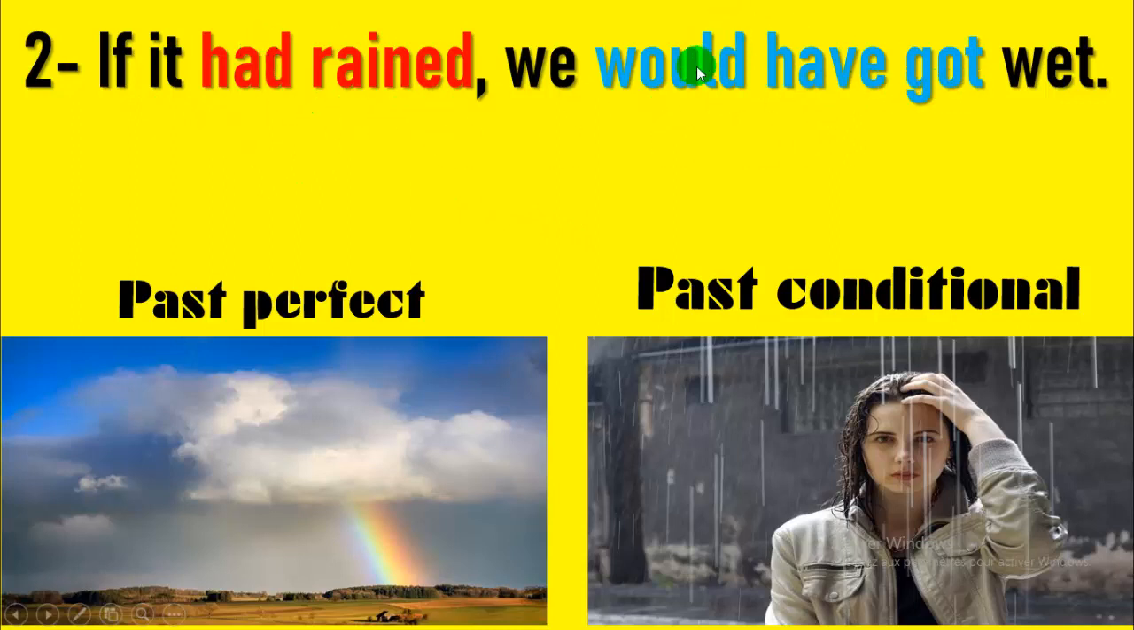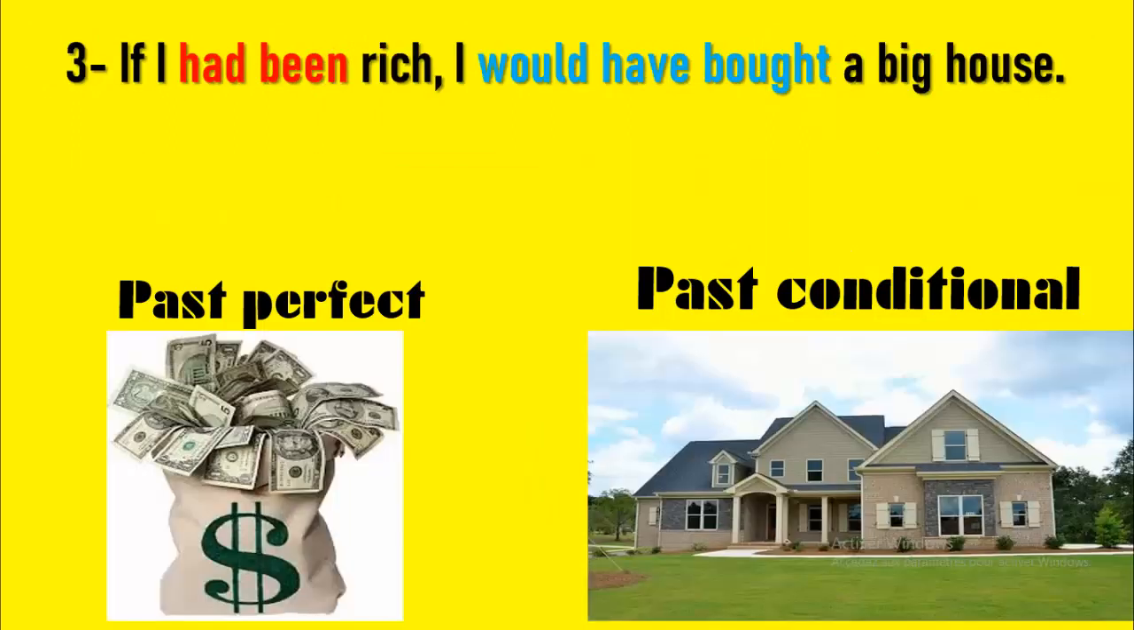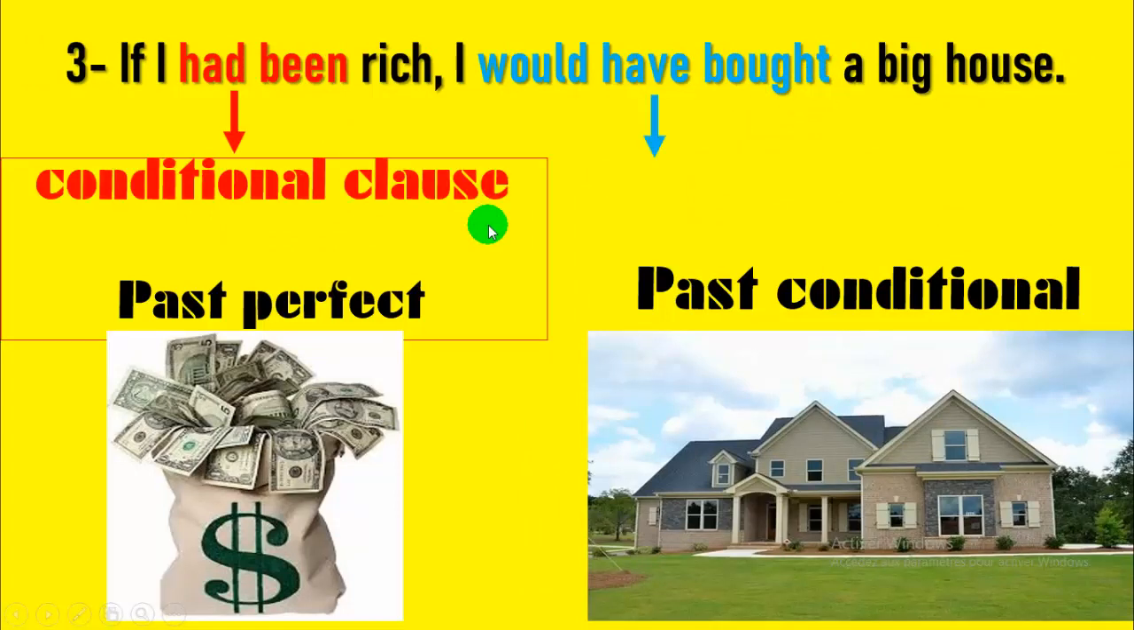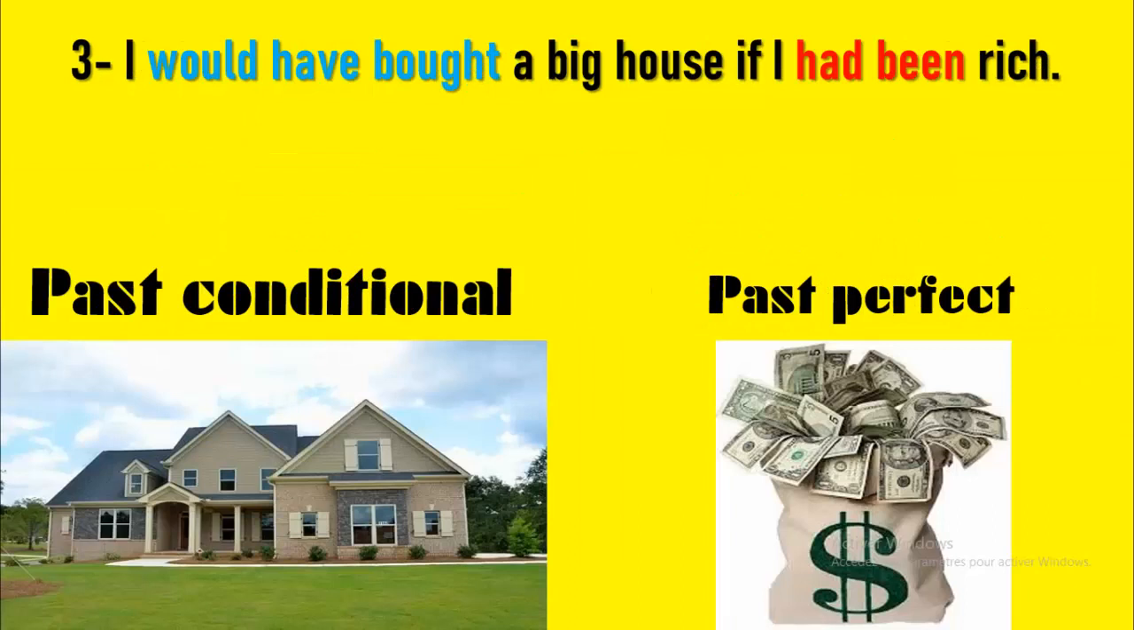Past perfect and past conditional go together in the third conditional. As you can see here, number 3: if I had been rich, I would have bought a big house. Had been, past perfect. Would have bought, past conditional, main clause. And we can have it the other way around. The sentence can start with the main clause, but there is no comma.